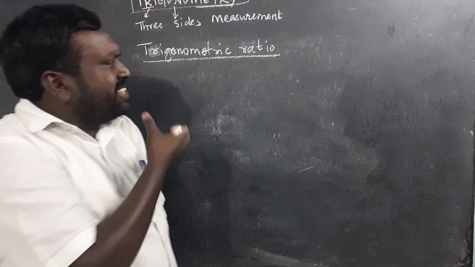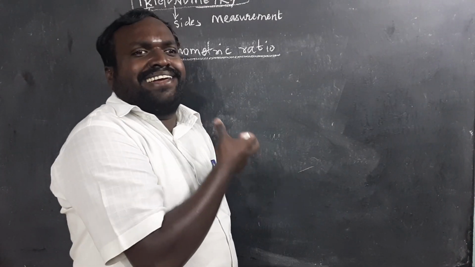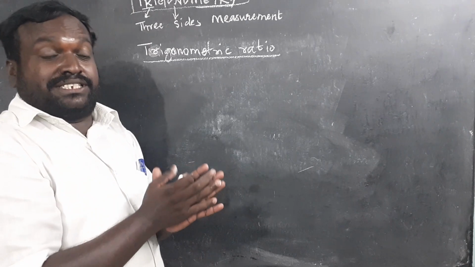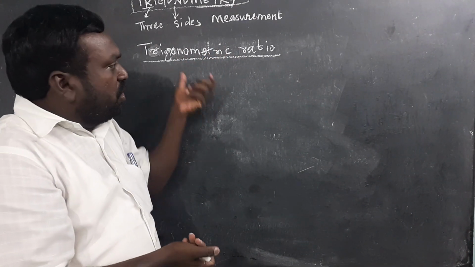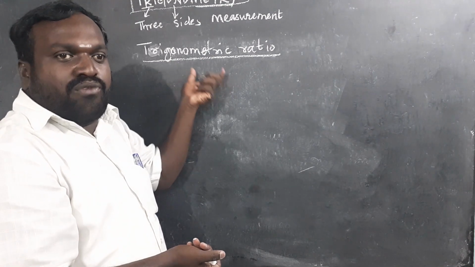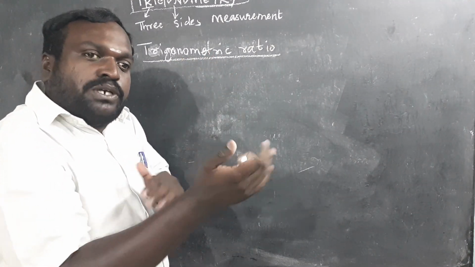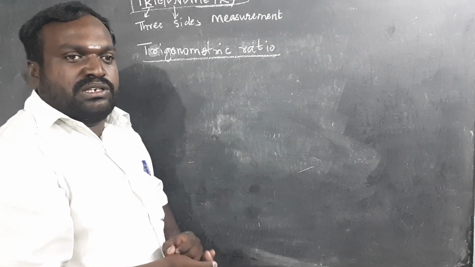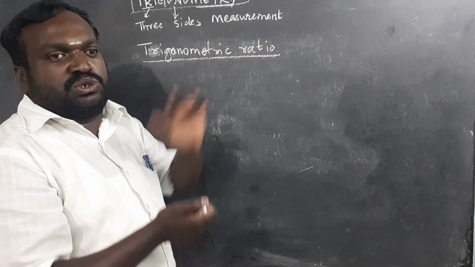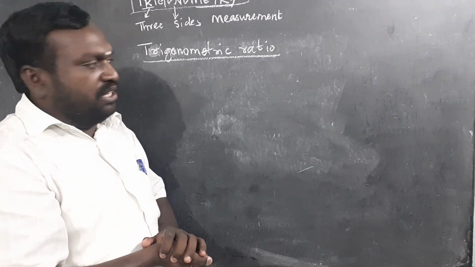The ratios of the sides of a right angle triangle with respect to its acute angles we call the trigonometric ratio.